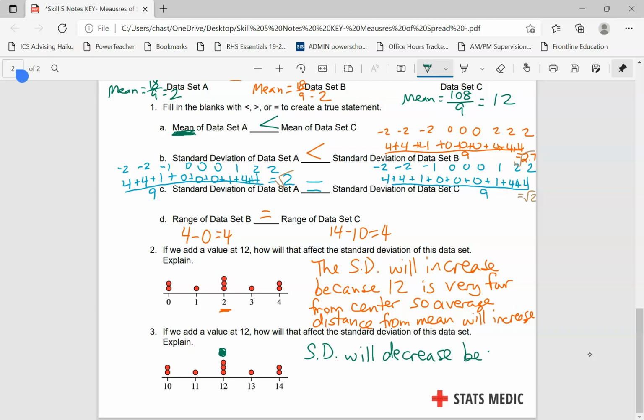because 12 is the center, also the mean. So it'd be 0 away, making the average distance decrease.